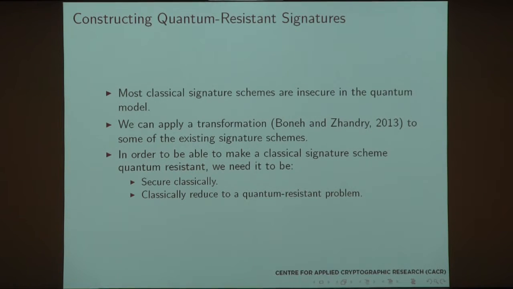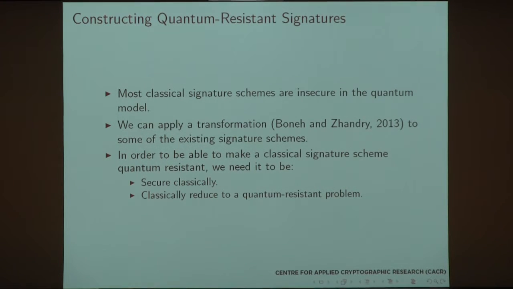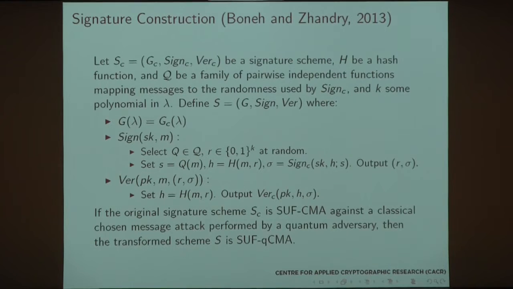In order to make a classical signature scheme quantum resistant, we need it to be secure classically, of course, and it has to classically reduce to a quantum resistant problem. If these two properties are satisfied, using Boneh and Zhandry's transformation, we can obtain a quantum resistant signature scheme.